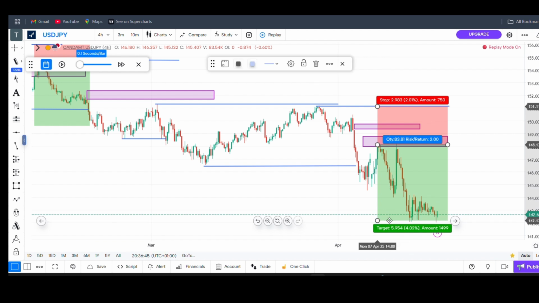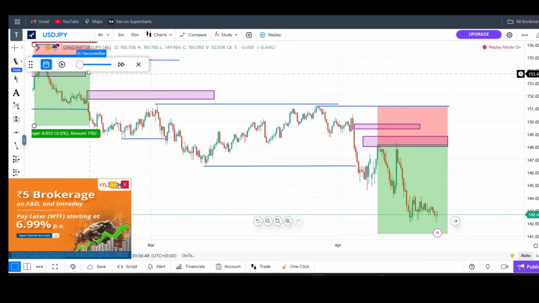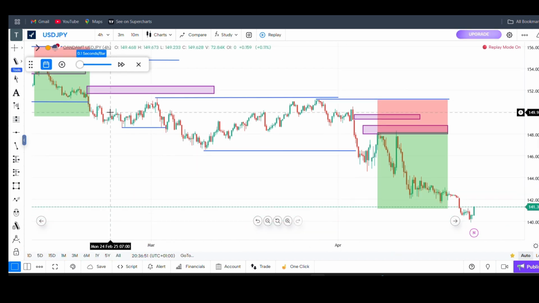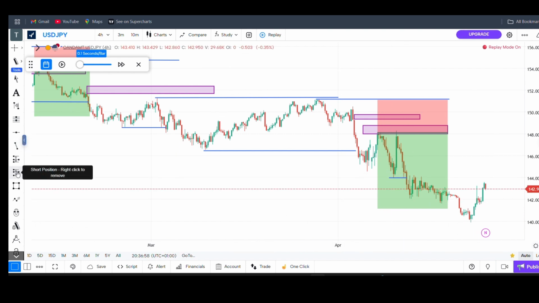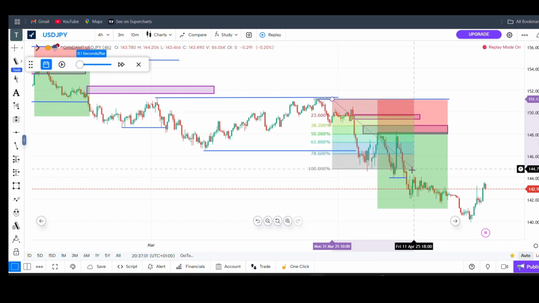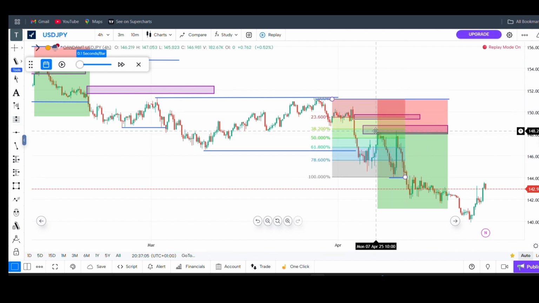No, we have had another break of structure. Ratio 3. Keep going. Boom. So I'll call this a break of structure because you know why? If I take my Fibonacci from this swing high to this swing low, you can see that this market gets to 50%. So this pullback is valid.